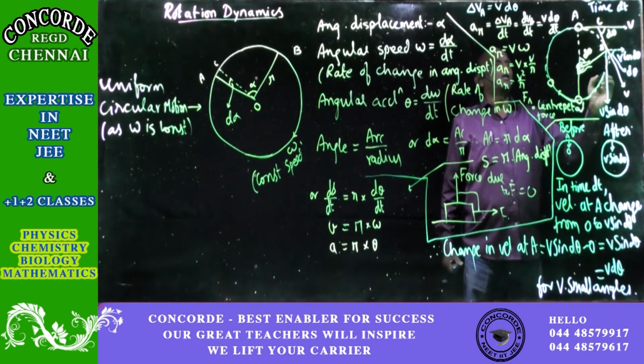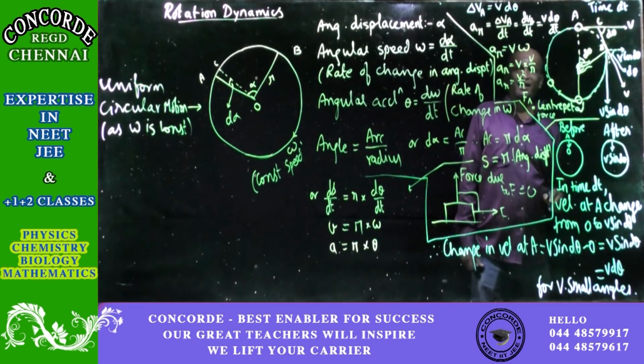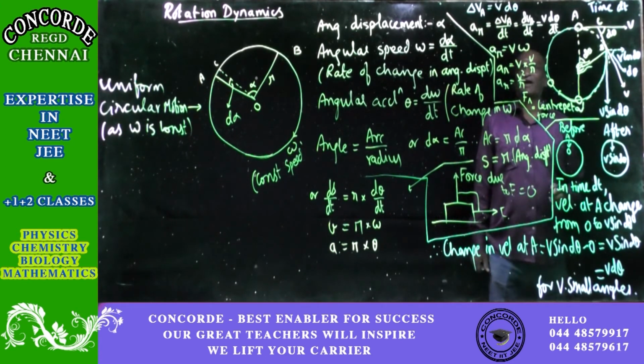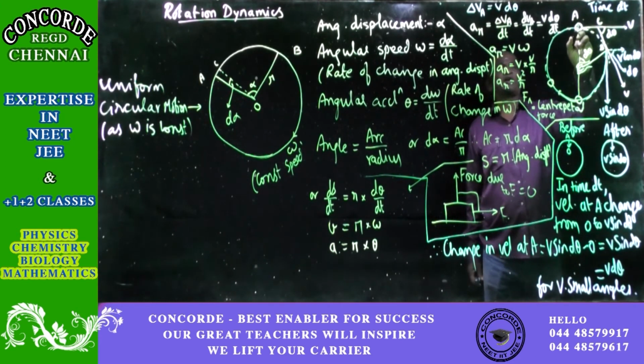Well, you can take any point for clarification, and to begin with, I am considering a particle to be at the point A, which is the highest point of the circle. Any point you can take, otherwise you can still give all this explanation. So at point A, we have just now seen that the motion will be along the tangent.